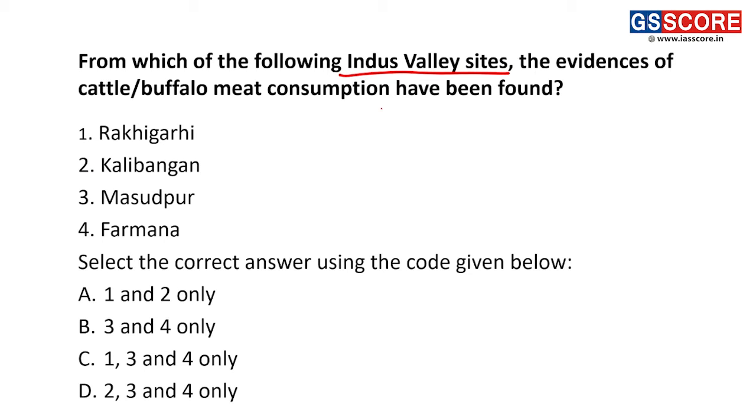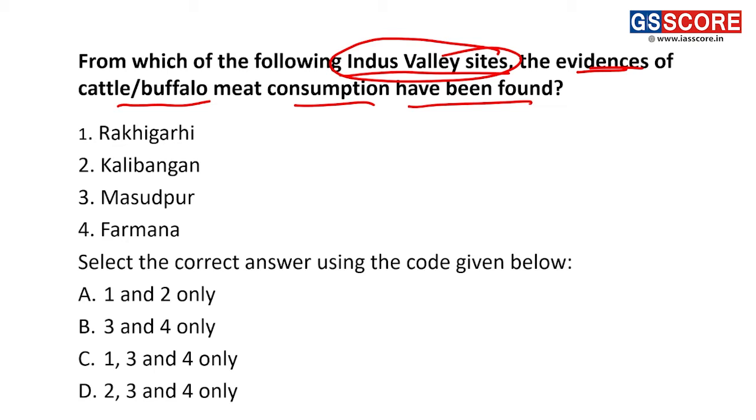We have taken this Indus Valley civilization, its sites, and the questions about them for more clarity, because this topic has found very numerous repetition in the UPSC Prelims questions. So the question is about where evidence of cattle and buffalo meat consumption has been found.